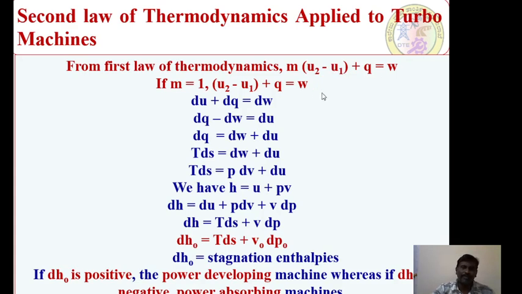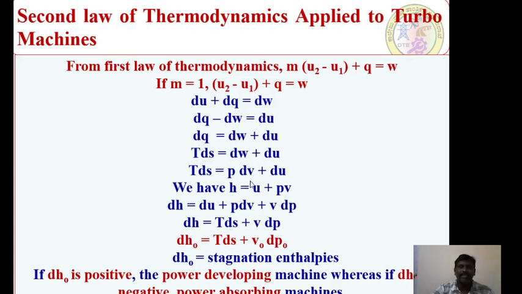If m is equal to 1, u2 minus u1 plus q is equal to w. Say for example, in this case, u2 minus u1 is nothing but a differential du. So du plus dq is equal to dw. Therefore, dq minus dw is equal to du. From the first expression, dq is equal to T into ds, that is equal to dw plus du.